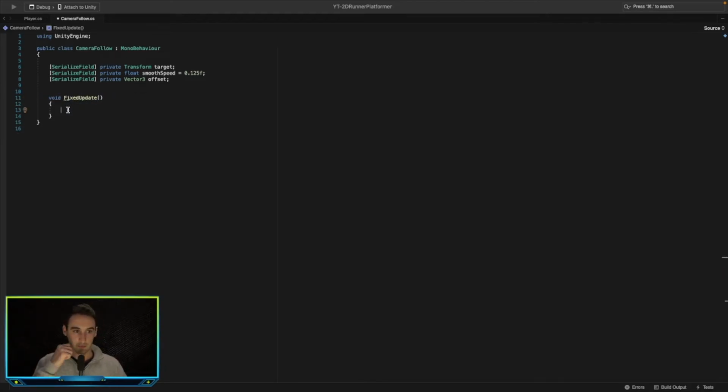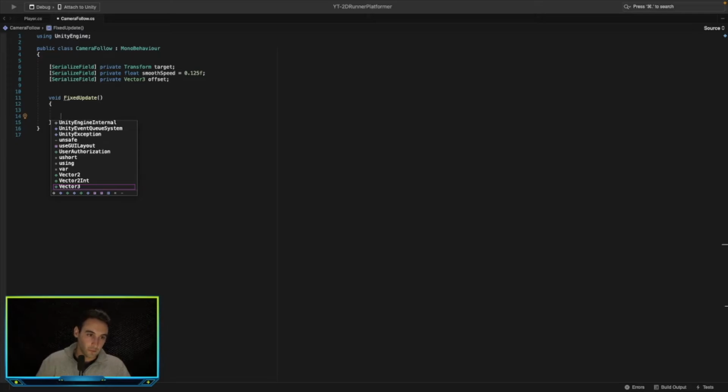So basically we want to use fixed update because it's going to allow us to make the camera move smoothly rather than using update, which is called every single frame in real time.